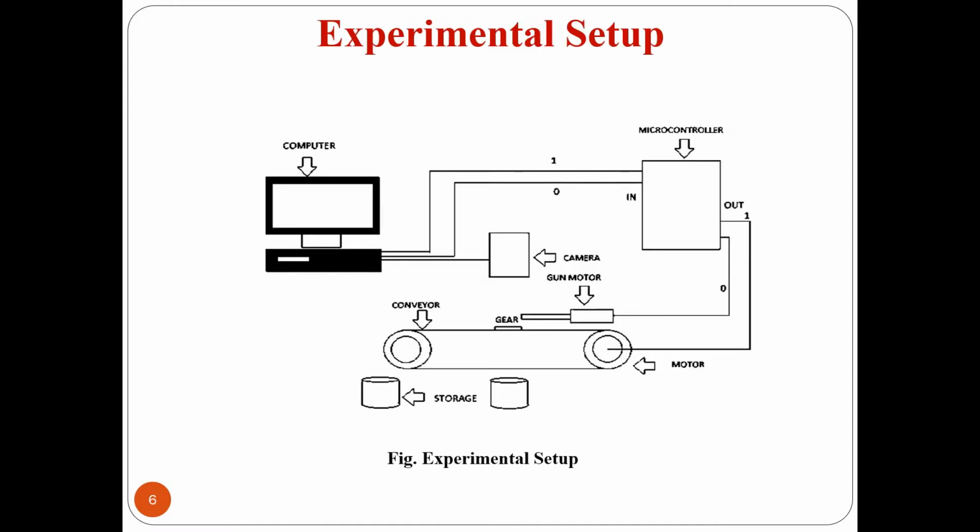Experimental setup. On the computer, MATLAB code will be run. Firstly, the code will start the video preview and will capture the image of the gear. After that, MATLAB code will run to process the image, and depending upon the MATLAB output, the gear will be selected or rejected. Taking into consideration the output of the MATLAB code, Arduino will run the code, and if the gear is accepted, the conveyor runs continuously and the good gear is collected at the end of the conveyor. If it is rejected, then the motor will actuate and will sweep the gear out of the conveyor.